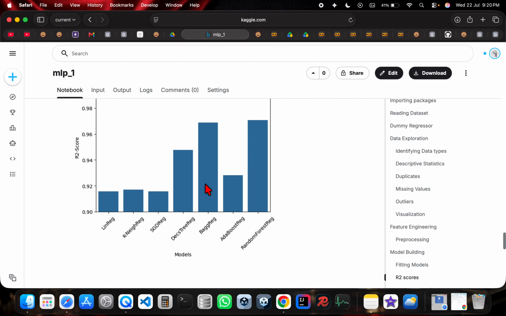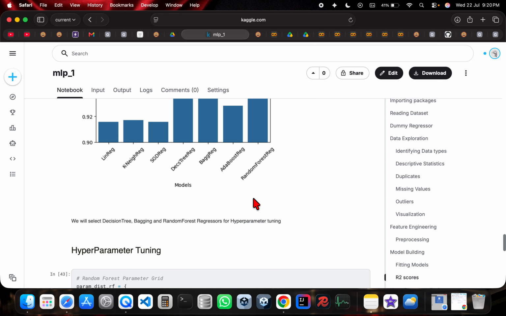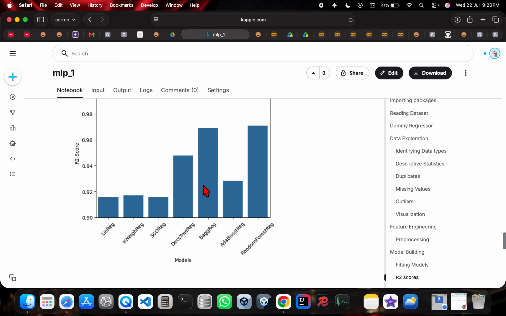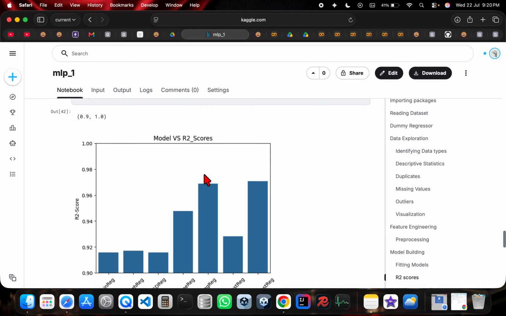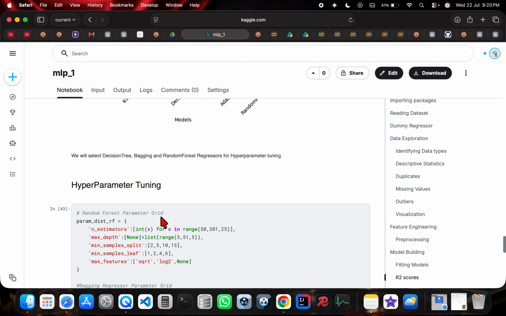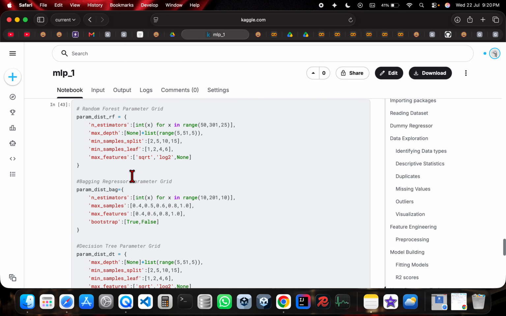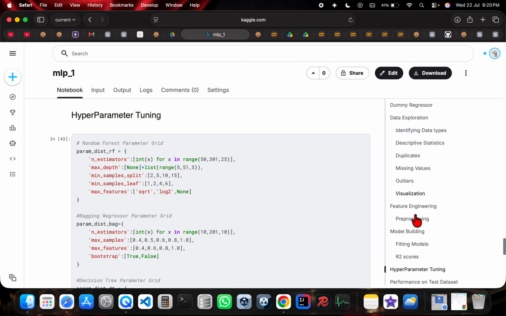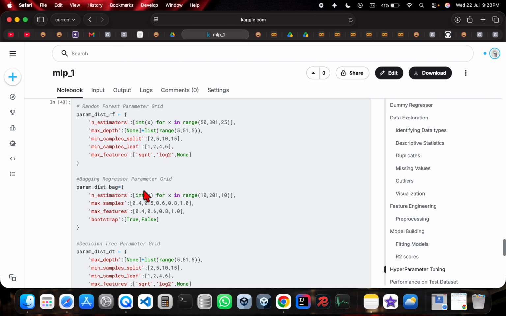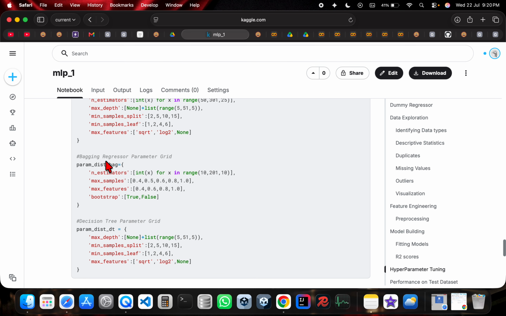And we can see that the bagging regressor, decision tree regressor, and random forest regressor are the 3 models that give the highest R2 score. So we are going to use them, and let's do hyperparameter tuning to find the best parameters for these models. For the random forest, the parameters that we are tuning are number of estimators, maximum depth, minimum sample split, minimum sample leaf, and maximum features.